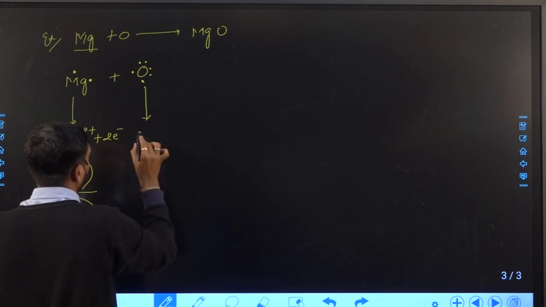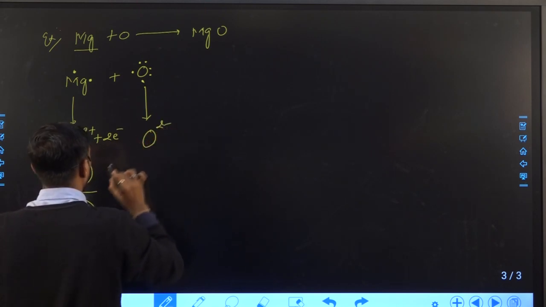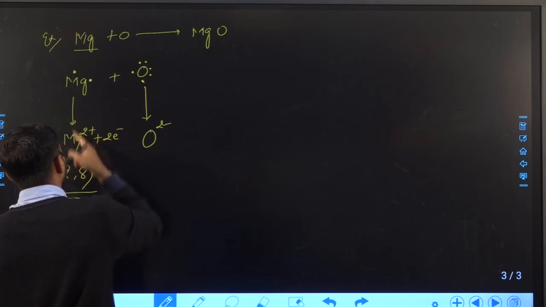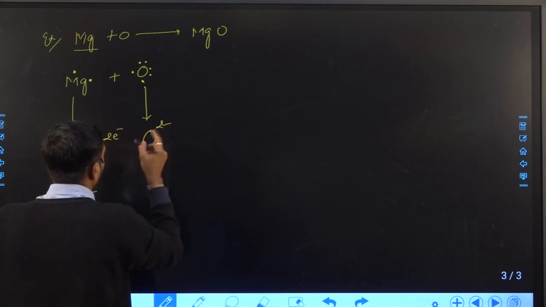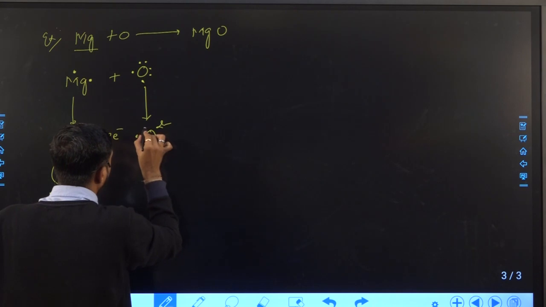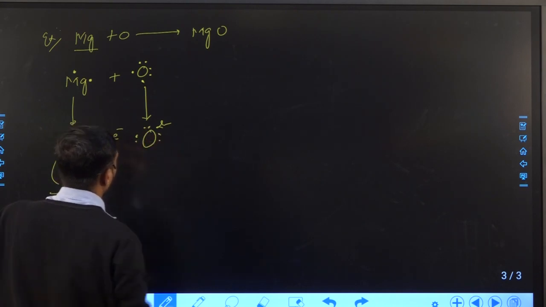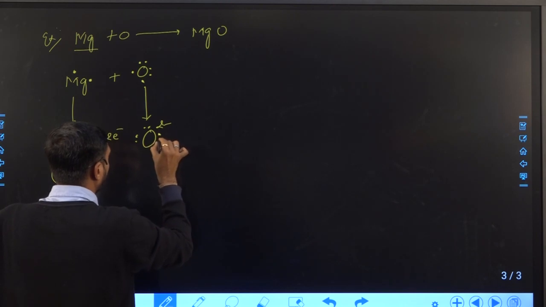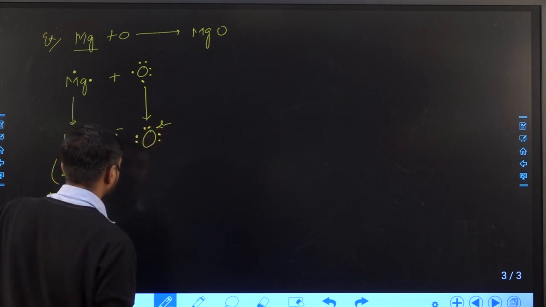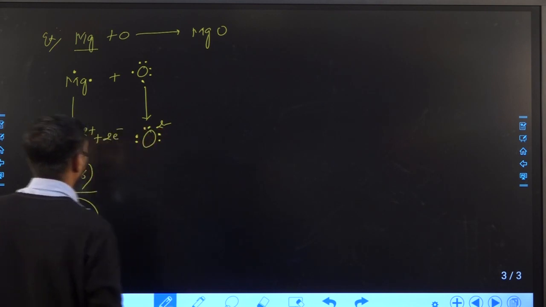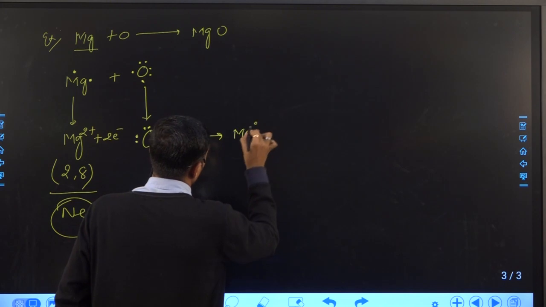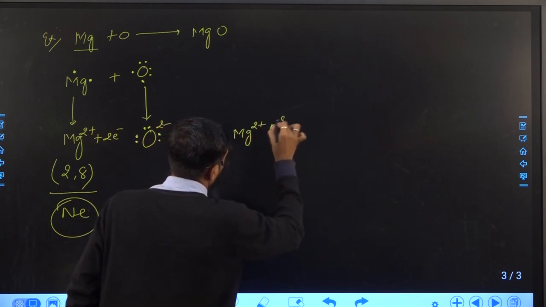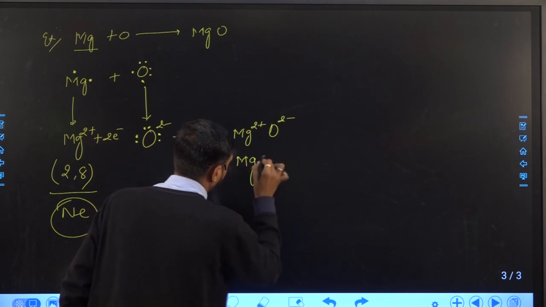So after accepting 2 electrons, O will become minus 2, because the 2 electrons lost by magnesium are accepted by the one atom, but the remaining 6 electrons will be the same. Minus 2 charge, and it forms magnesium plus 2 and O minus 2, and it is nothing but magnesium oxide.